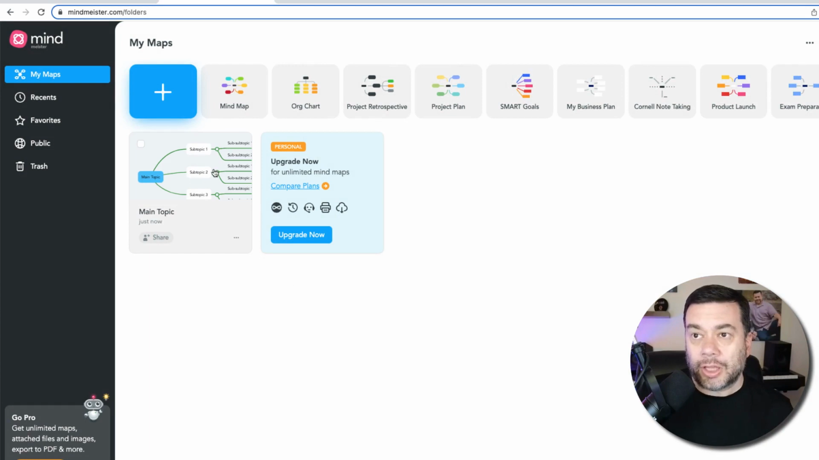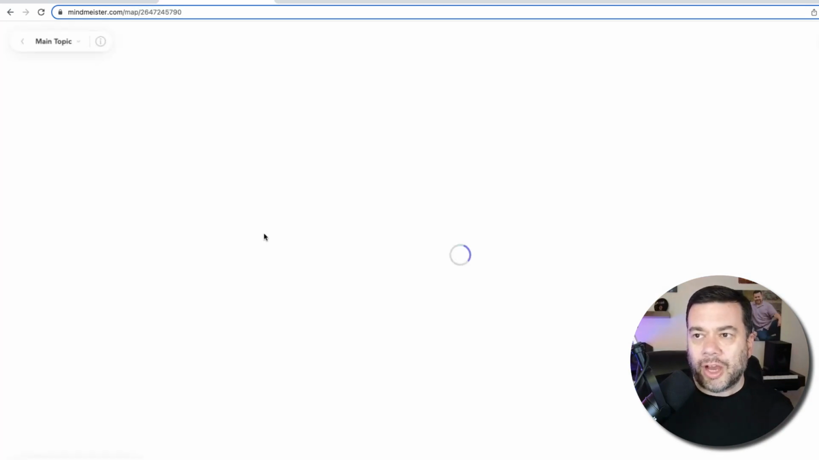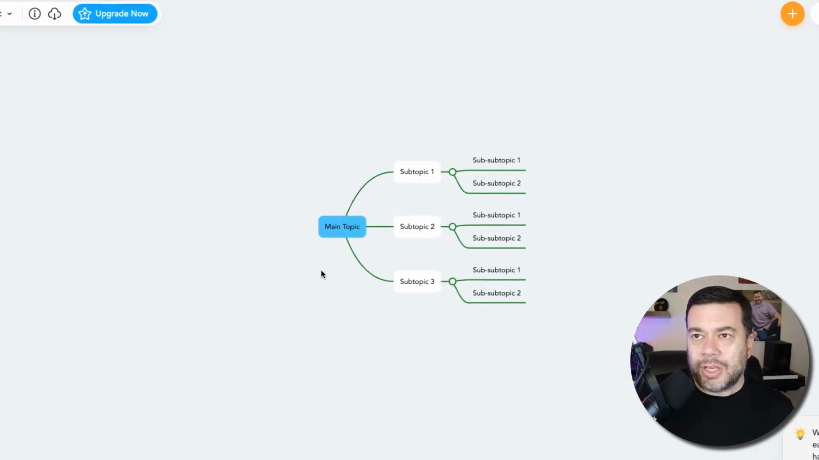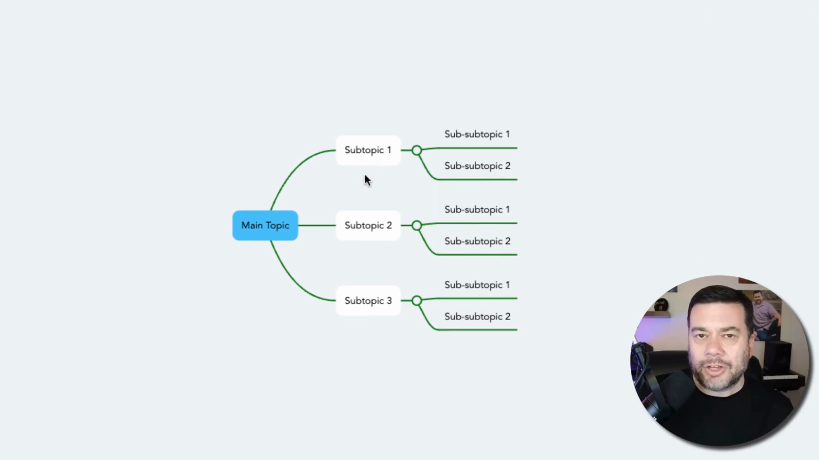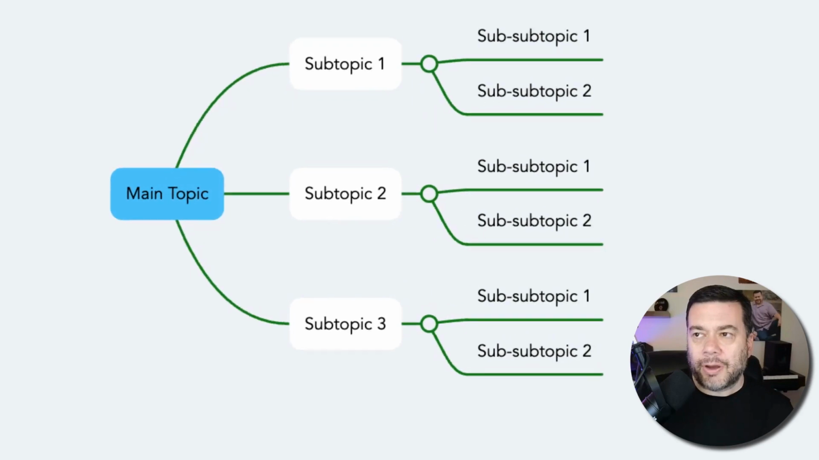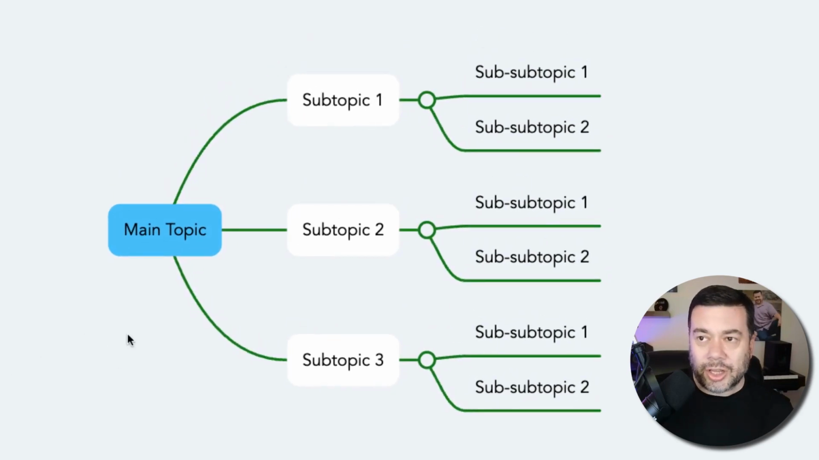And look at that. It has a representation of what this looks like. So if we go ahead and open this up, you can see that it has created a main topic, and then off of that main topic are 3 subtopics. And then off of those 3 subtopics, there are 2 subtopics each. So this is an example of the type of visualization that you would get using MindMeister with the actual code that ChatGPT created. So I thought this was pretty cool.